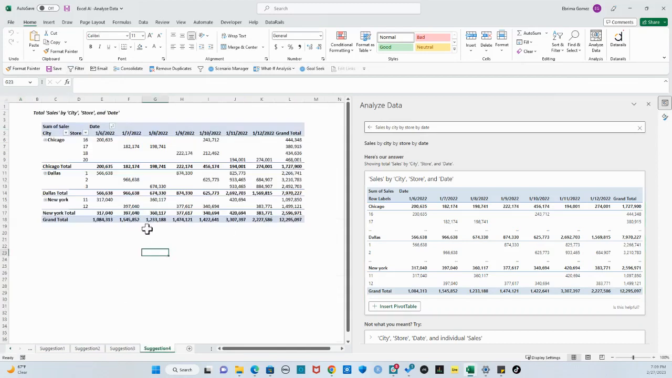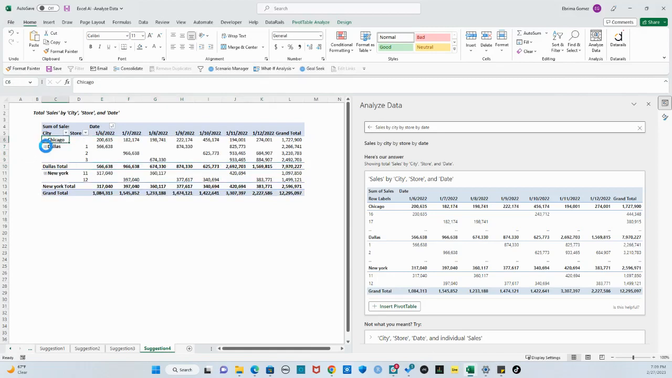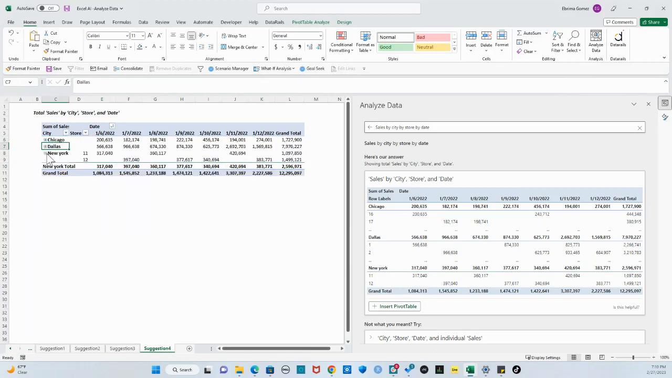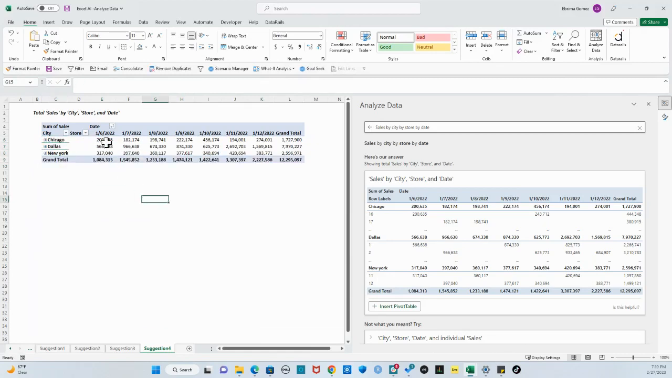So there you go. So now you have over here, you have the cities. So you have Chicago, and then you have Dallas, and then you have New York. And then over here, you have the stores that operate in these cities. And then here you have the dates, and then the corresponding sales made, the total sales. So if you didn't want to see, for example, that much detail about the stores, all you need to do is just come over here and click on that minus and then collapse it. So you have a very summarized data right here.